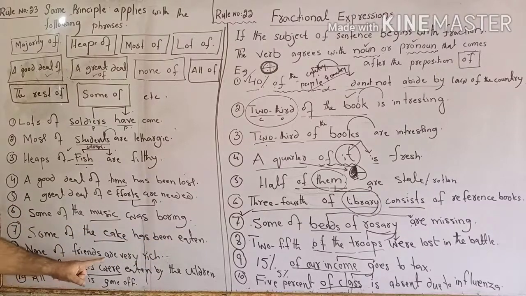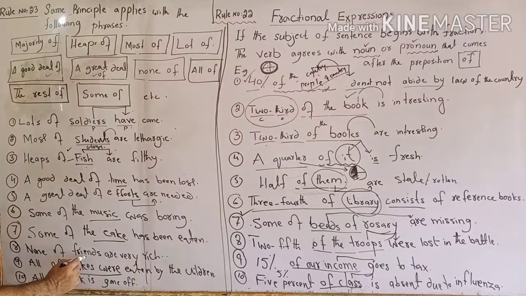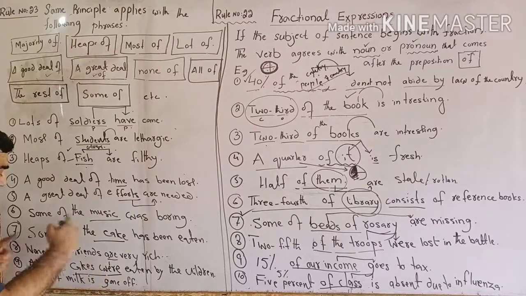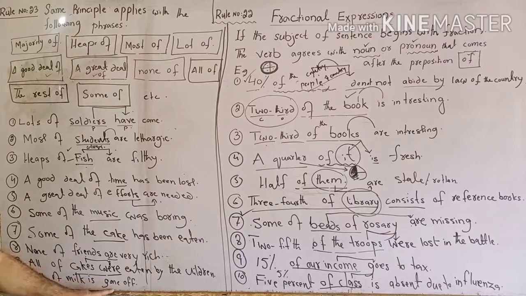None of friends are very rich. It is the sentence taken from exercise number 4 from the textbook prose. None of the friends, now of friends takes are. All of the cakes were. All of the cake means 100%, even that we will take in this way. All of milk is gone off. What is gone off? Gone off means spoiled. All of milk is gone off. Yes, has been gone off, you can say in this regard.